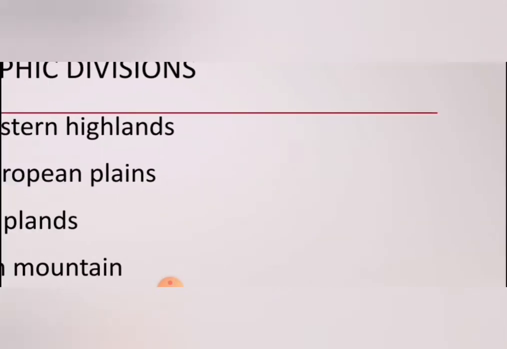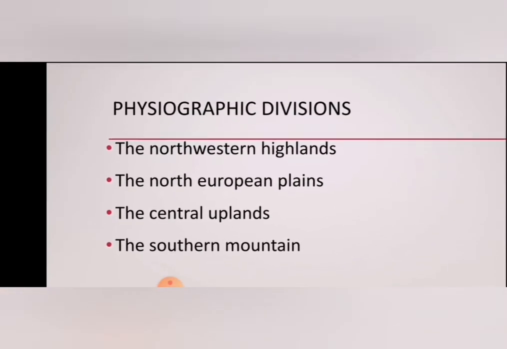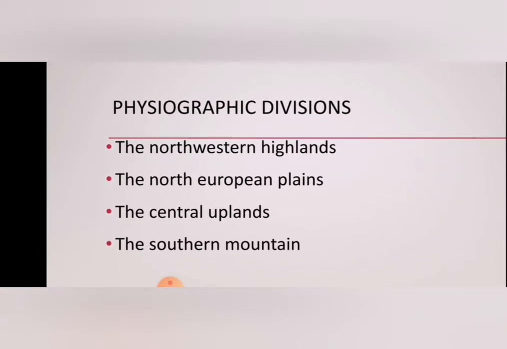Next, the central uplands. This third one, the uplands, consists of old rocks and eroded old mountains, hills and high plateaus. Their average height is not more than 600 meters above sea level. The uplands extend from Ireland in the west to Russia in the east.